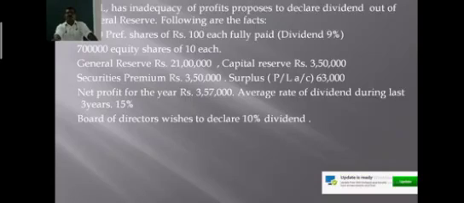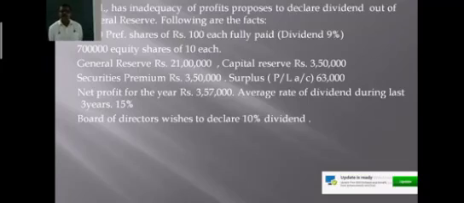There are 17,500 preference shares of 10 each fully paid, with dividend at the rate of 9%. 7 lakh equity shares of rupees 10 each are given. There is a general reserve in the company of rupees 21 lakhs, a capital reserve of rupees 3,50,000, a securities premium balance of rupees 3,50,000, and a surplus account balance, that is profit and loss account opening balance, of 63,000.